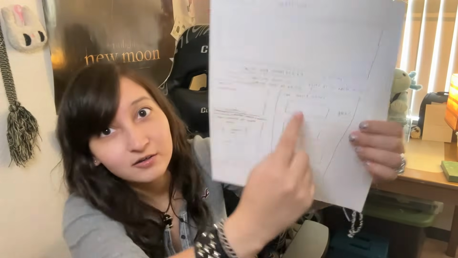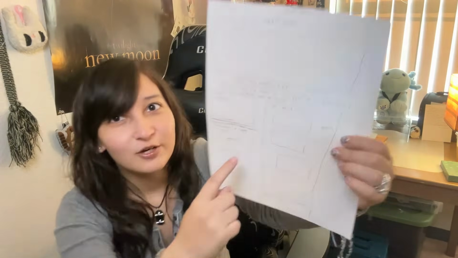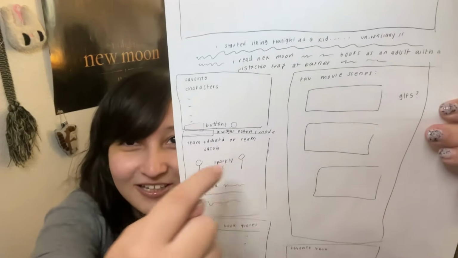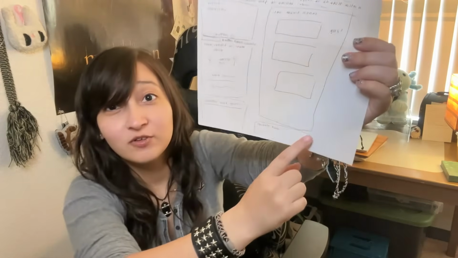Anyways, and then I want to do my favorite movie scenes in a box with GIFs potentially, I don't know, and then favorite characters, have my Twilight button that I made, Team Edward or Team Jacob, and little sparkly GIFs of both of them next to each other. And then I'm gonna put my answer to the very important question, and then my favorite book quotes, my favorite book of the series. Honestly, I don't even think I can choose, but I'll explain why I like each book.